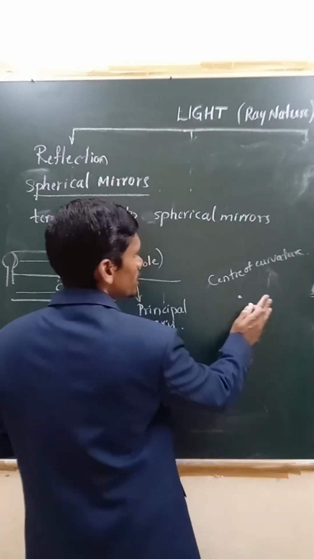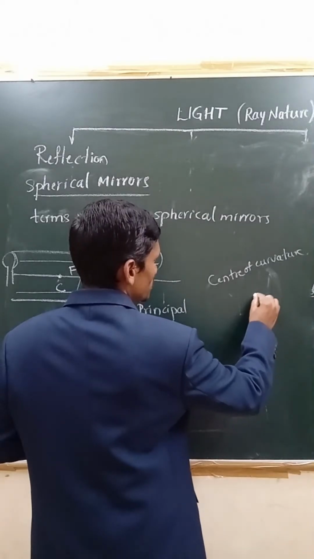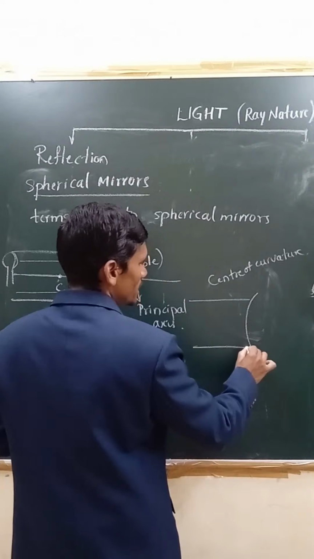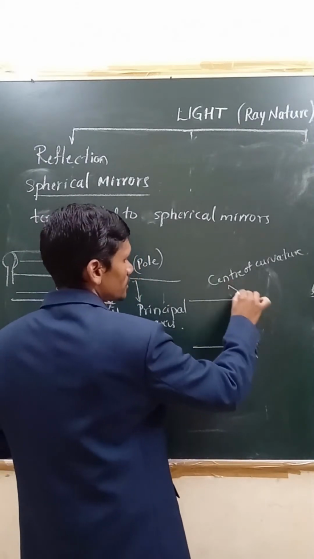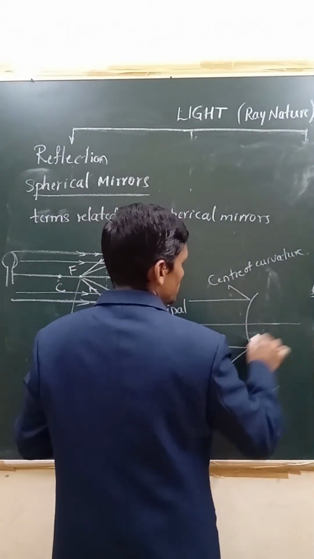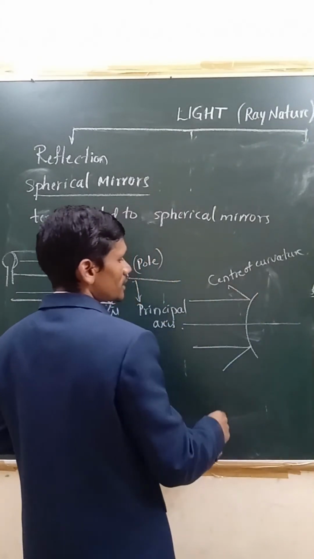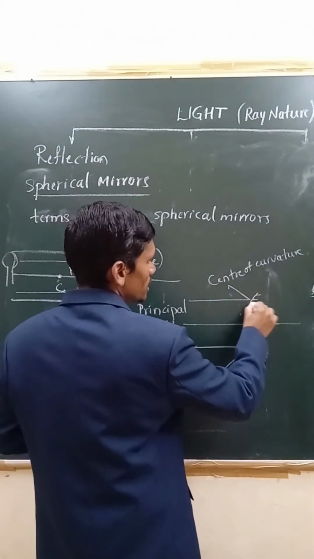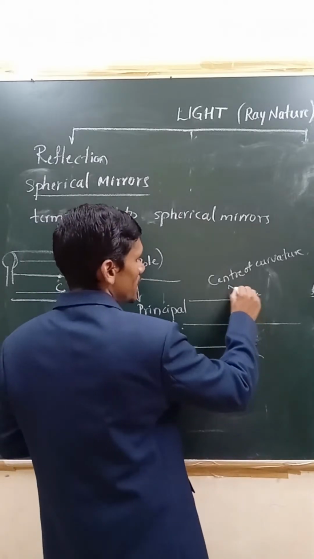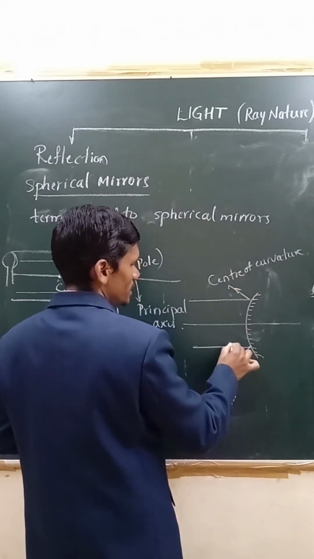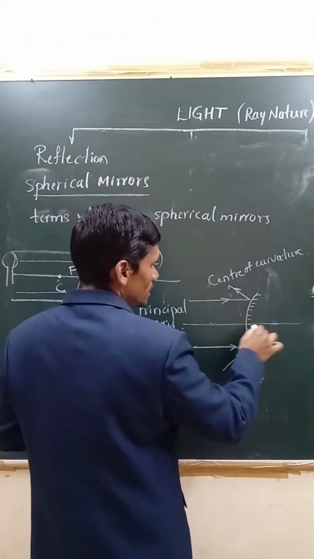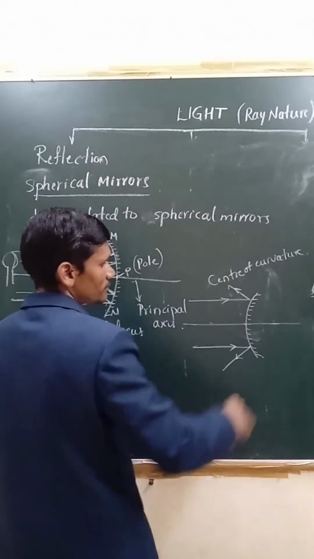And what about the convex mirror then? If you take a convex mirror, the light rays after they are incident are diverging. This also has a principal axis and a principal focus. Here you need to show the rough surface, right? For the convex mirror, light rays after they are incident diverge away.